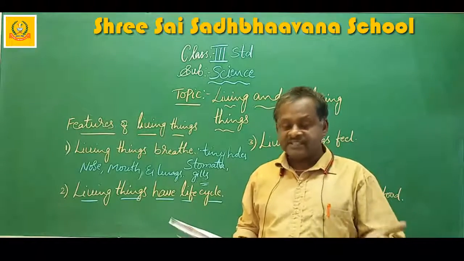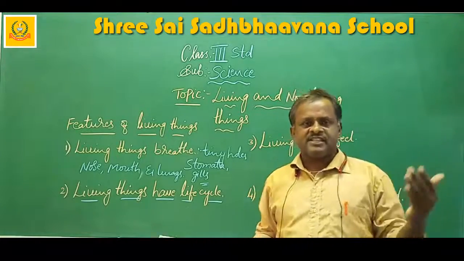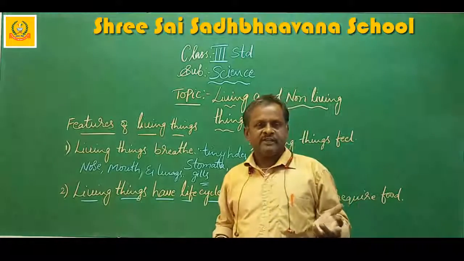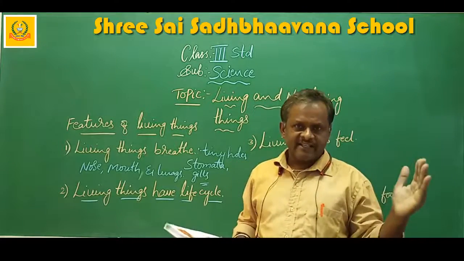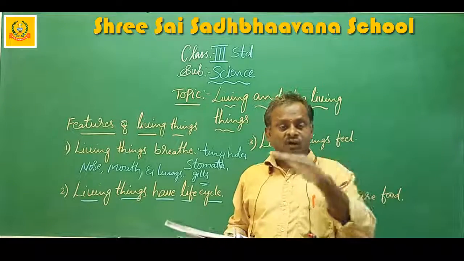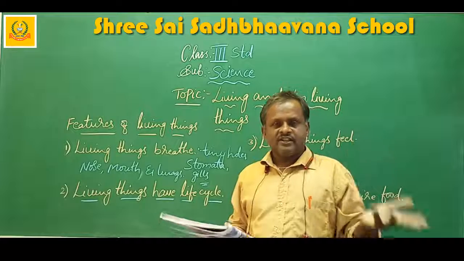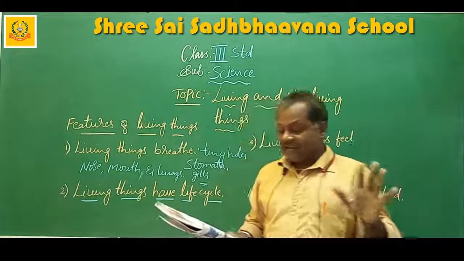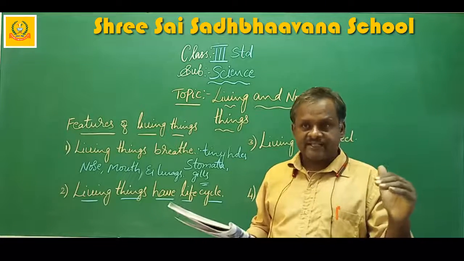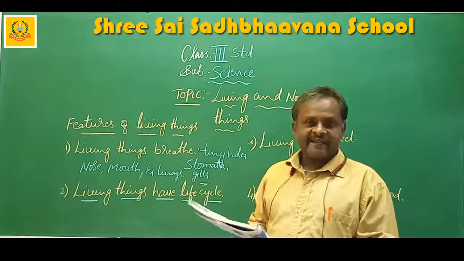That means after certain age, that means if the age is completed. For human beings, the age is 100 years. After 100 years also somebody has lived. But the maximum age is average age. Average age is 100 years. So after 100 years, we can't give the guarantee. But 100 years, that is the life cycle time. So after that, they will die or get destroyed.